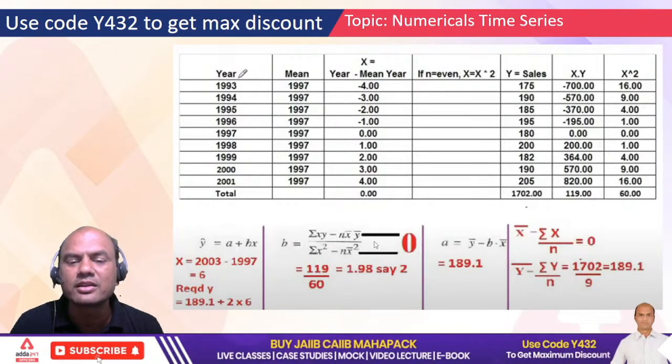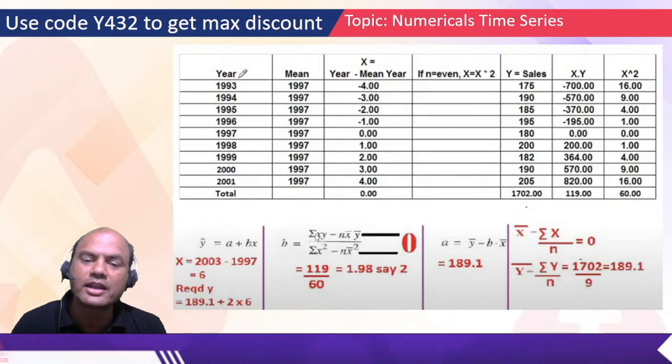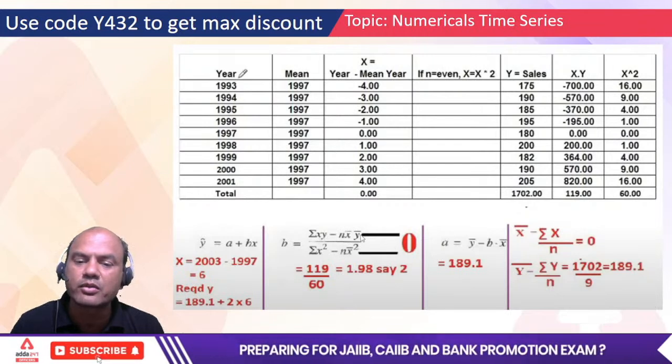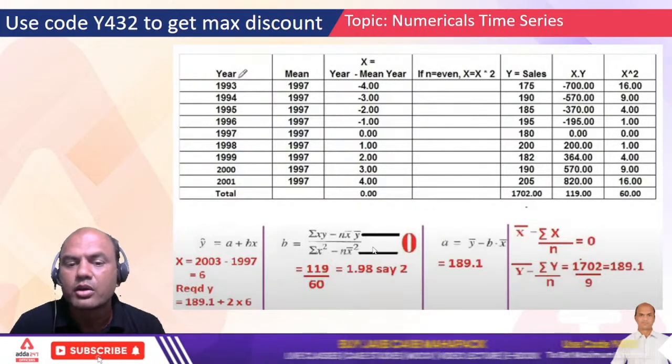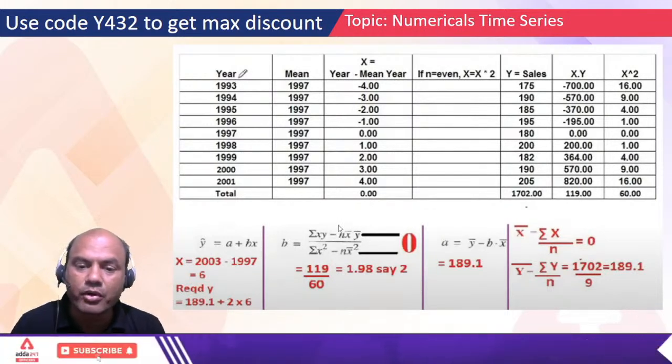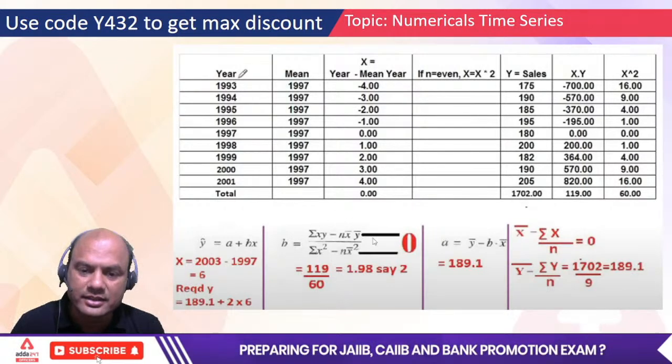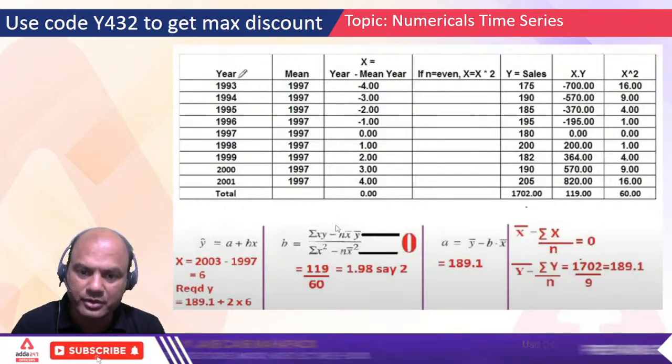So we are multiplying the whole numerator and denominator by n. That's it. So that's why we are getting summation xy minus n x bar dot y bar upon summation x square minus n x bar square. See this video again, pause this video, understand this. That is very important.